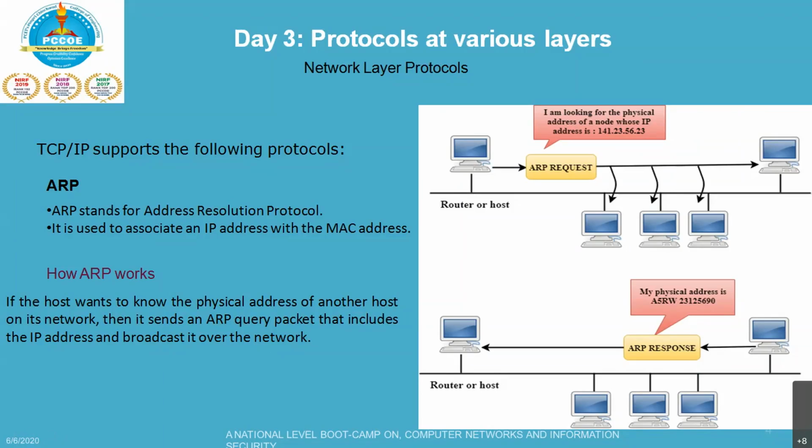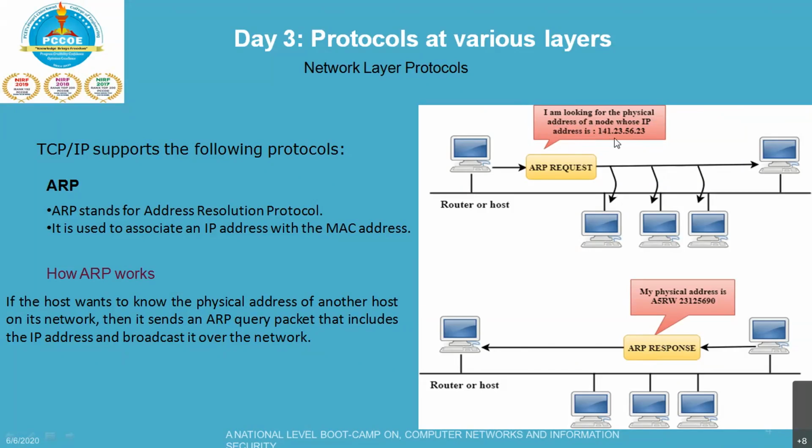The host holding the datagram adds the physical address to the cache memory and the datagram header, then sends it back to the sender in the form of a response.